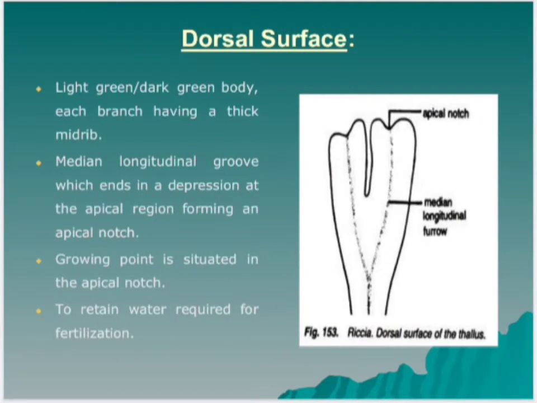Dorsal surface. The dorsal surface is light green or dark green, each branch having a thick midrib. It is traversed by a conspicuous median longitudinal groove which ends in a depression at the apical region, forming an apical notch. Growing point is situated in the apical notch. The main function of the mid dorsal groove is to retain water required for fertilization. Some hairy epidermal outgrowths are also seen in Riccia melanospora.